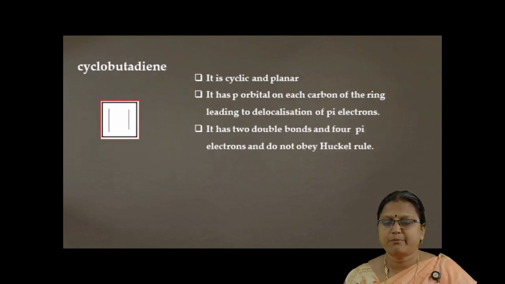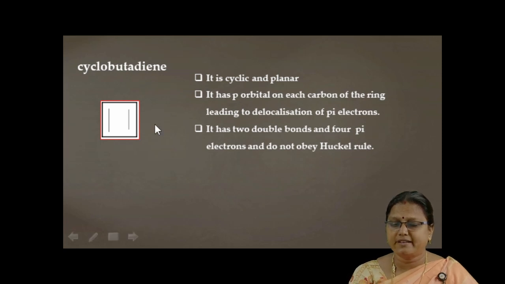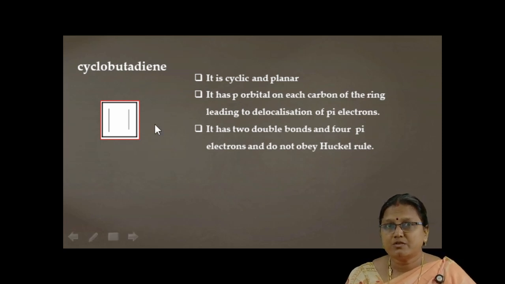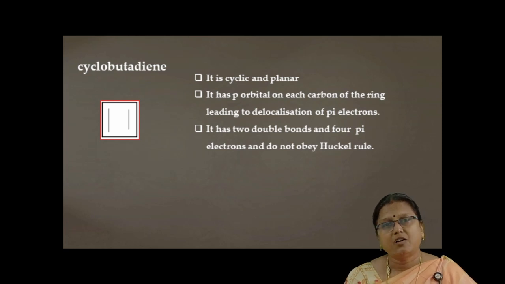So the next example is cyclobutadiene. When we look into this example, it is cyclic and planar. Here 4 carbon atoms are there. It's a cyclic structure, all the carbon atoms are in the plane, and all the carbon atoms contain one unhybridized p orbital, leading to delocalization of pi electrons.